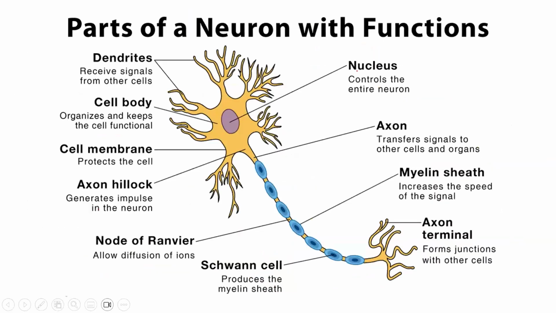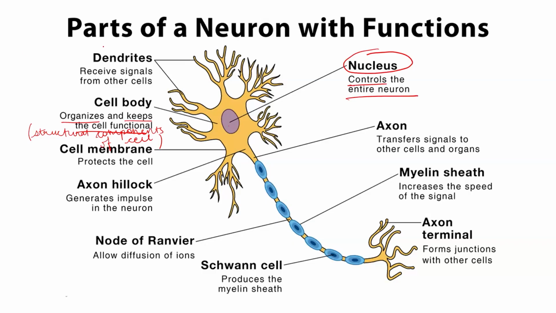So this figure shows the parts of a neuron with various functions. Firstly, it is the cell body, which is shown here in yellow color. What is the function of the cell body? It organizes and keeps the cell functional, as it has almost all the structural components of the cell, like cytoplasm, nucleus, etc. These structural components of the cell are present within the cell body. The nucleus, which is present in the cell body, has the function of controlling the